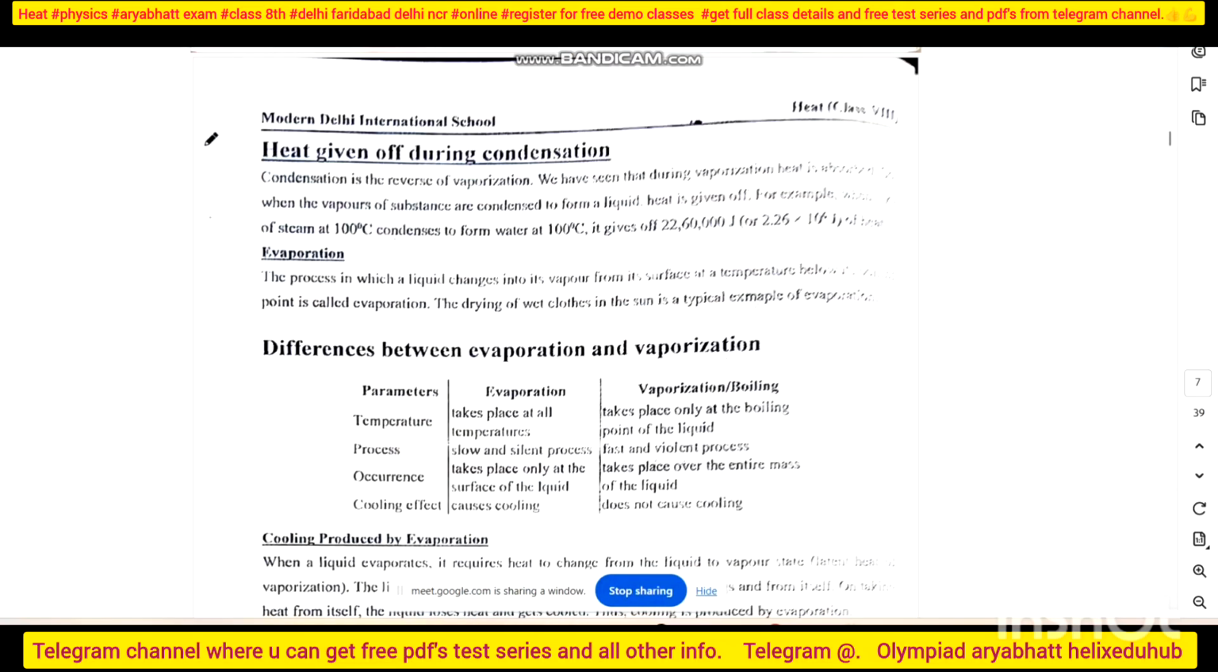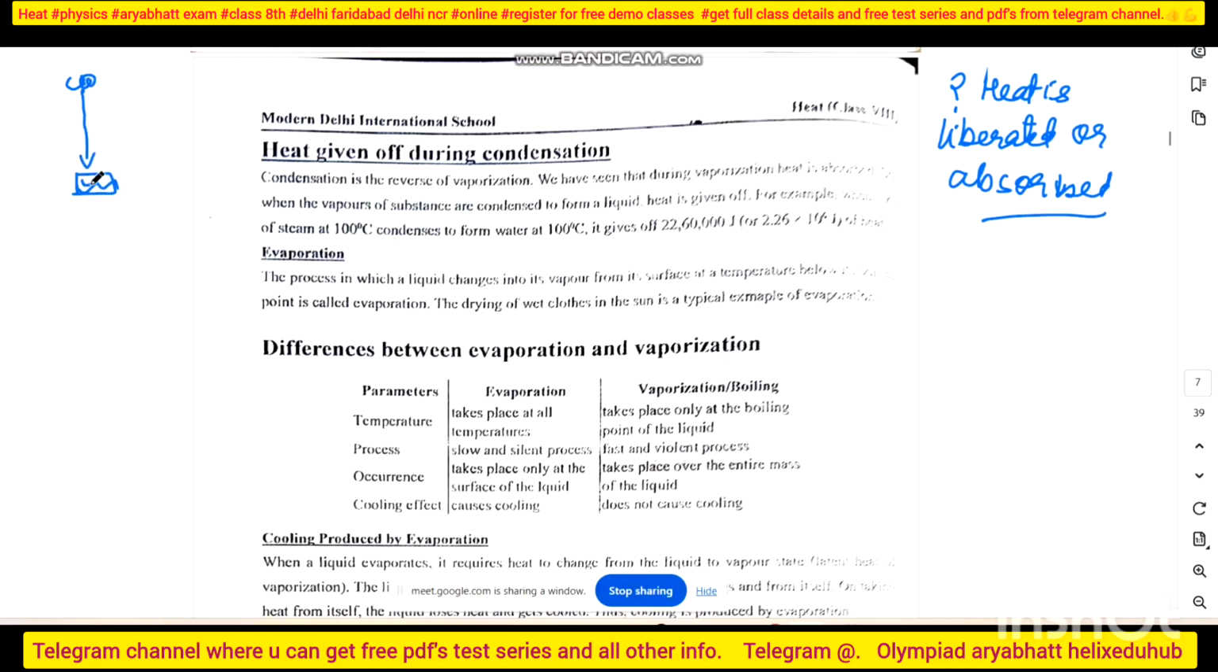We know several kinds of processes: condensation, evaporation, vaporization, fusion, sublimation. These are the various kinds of processes. But how can we know that in any process heat is liberated or absorbed? This is more important, right? So I will say that there are several processes, such as condensation, which is the reverse of vaporization. I know that water vapors get condensed into liquid, right? This is called condensation. So I will say that during vaporization heat is absorbed.